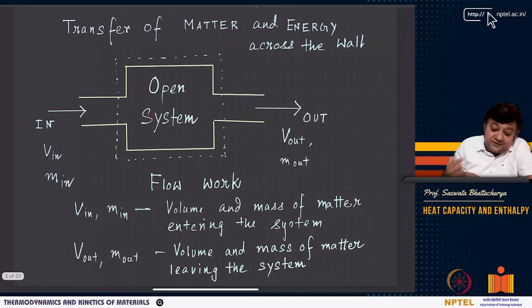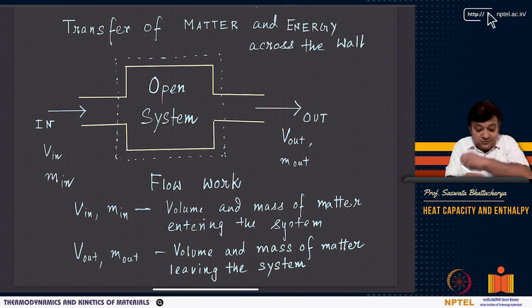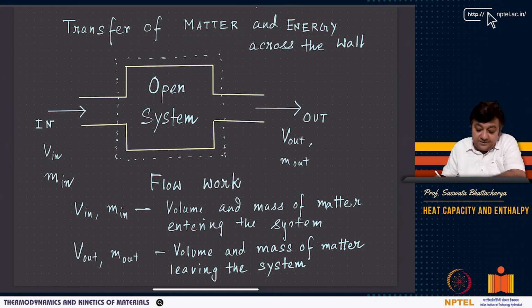Now, what about an open system? For example, I have taken this system. Please understand, this is my system boundary. These dotted lines represent my system boundary, and there is some substance that is pushed in and substance that is pushed out, right? Matter pushed in, matter pushed out. So basically, this open system allows exchange of matter as well as energy across the boundary.